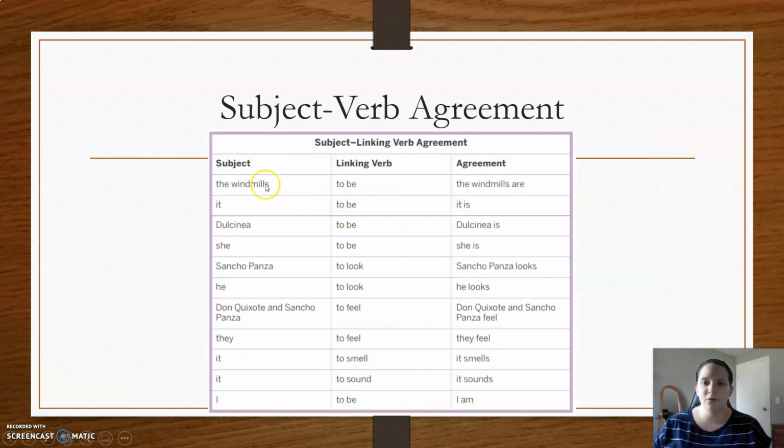So for example, if I have the windmills and I want my linking verb to be, the windmills are. It, to be, we wouldn't say it be, it is. Dulcinea is. He looks. Things like that. That will show a subject-verb agreement.